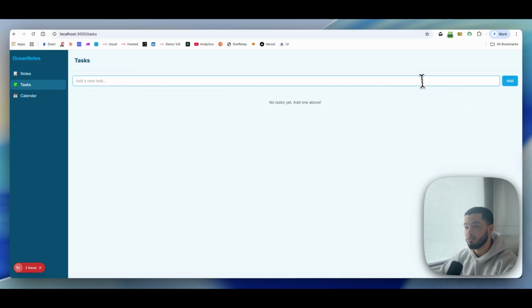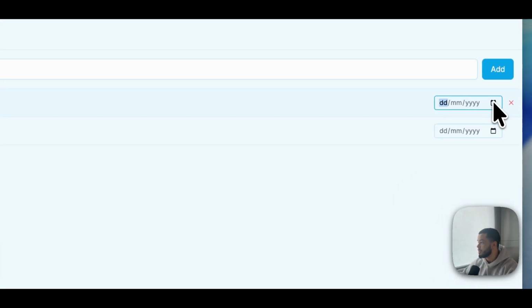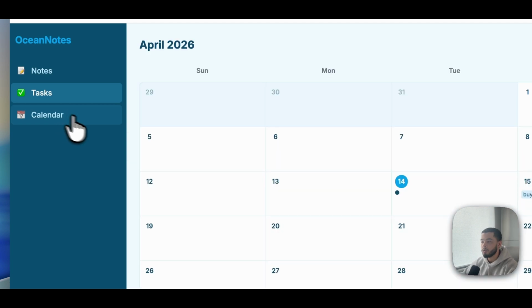So let's create a new task. Maybe let's say record video. We can create a task. We can also say buy car. Jump in here. We can select the date. We have 2 new tasks right here. We come over to calendar view.